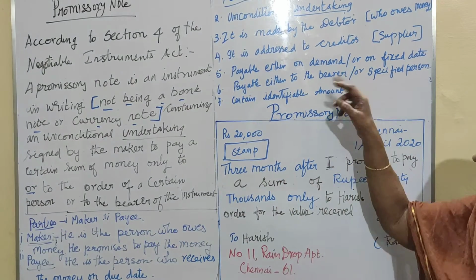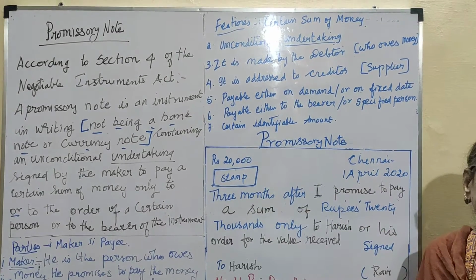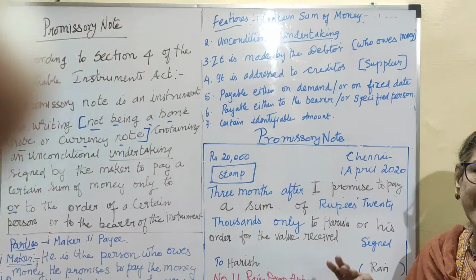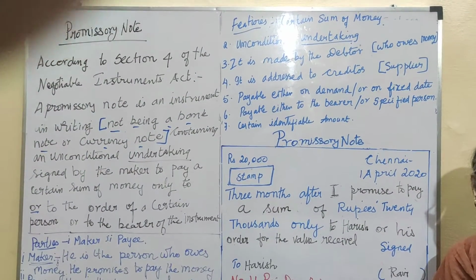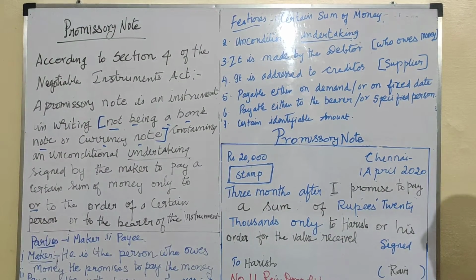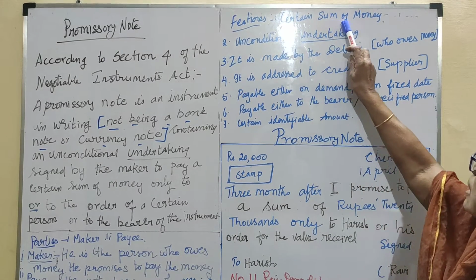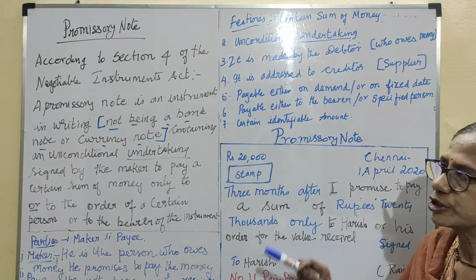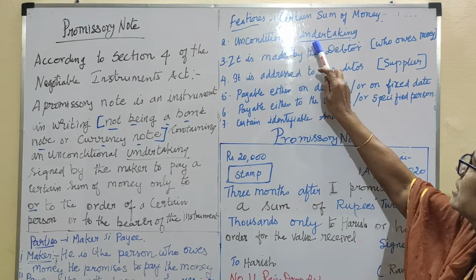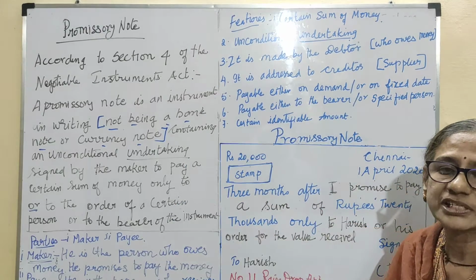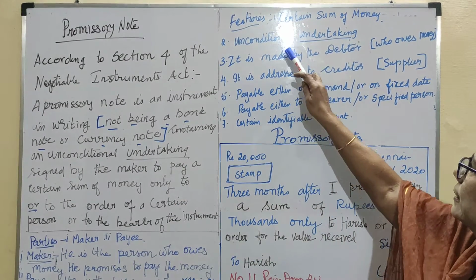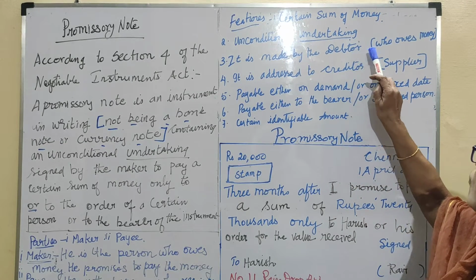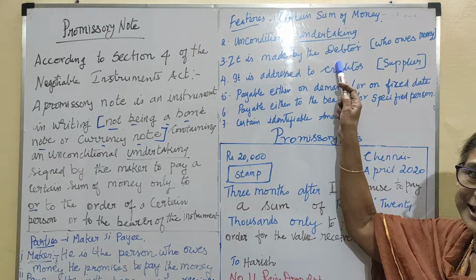Now let us go to the features. What are the features of a promissory note? The features are the same as those of a bill of exchange, except in certain conditions. A certain sum of money: the maker of the promissory note is assuring a certain sum of money. An unconditional undertaking; in a bill of exchange it is an unconditional order. It is made by the debtor, that is, the customer.